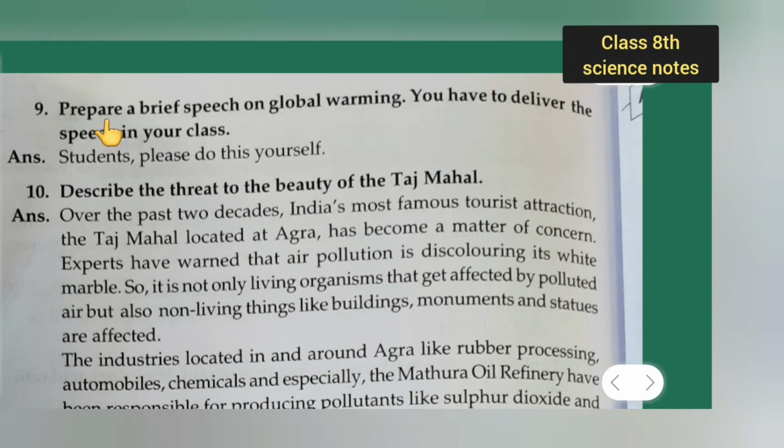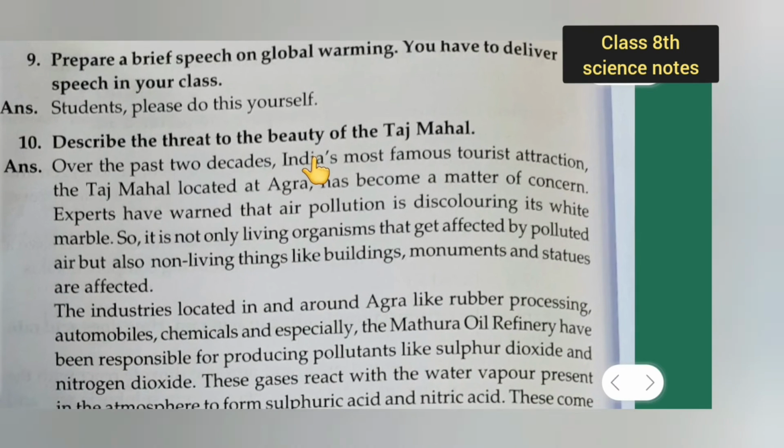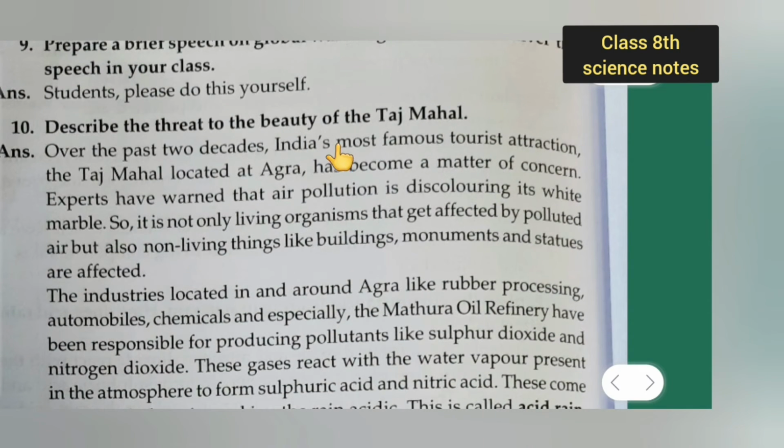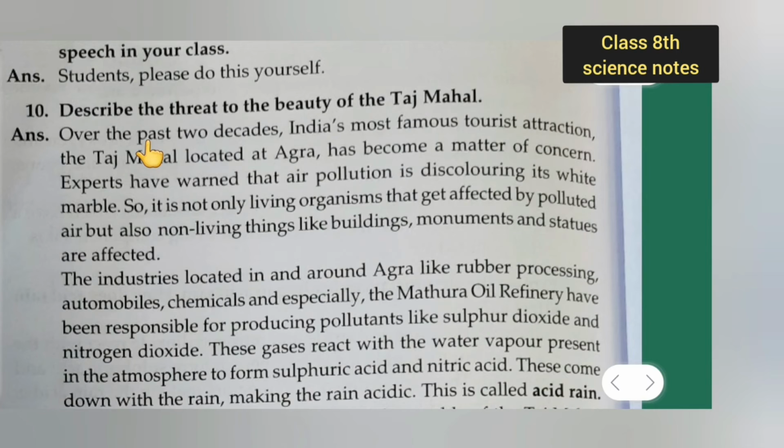Next is prepare a brief speech on global warming. You have to deliver the speech in your class. So students, please do this yourself. Okay, so next is what? Describe the threat to the beauty of the Taj Mahal, which you all have to know. Okay, so what is the answer?